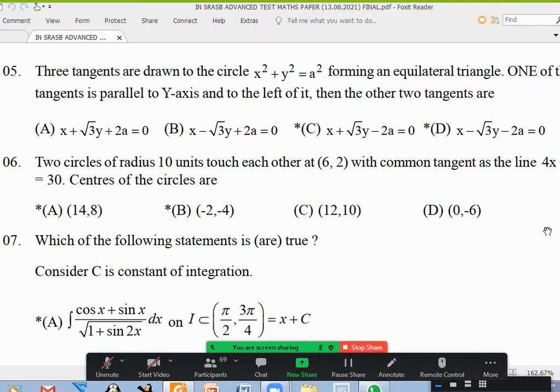Either take this tangent or this tangent or this tangent or this tangent. What are their inclinations? I think they're 30 degrees, because this total is 60, this is 30, this is 30, or minus 30. So if you want these tangents, the slope should be tan 30 or minus tan 30, plus 1 by root 3 or minus 1 by root 3. So take a general tangent with inclination 30 or minus 30, and all 4 answers will come. Two of them may be there, two of them may not be there. Yes, sir.